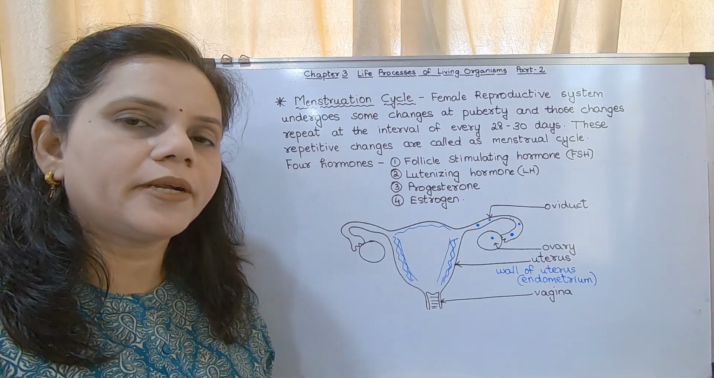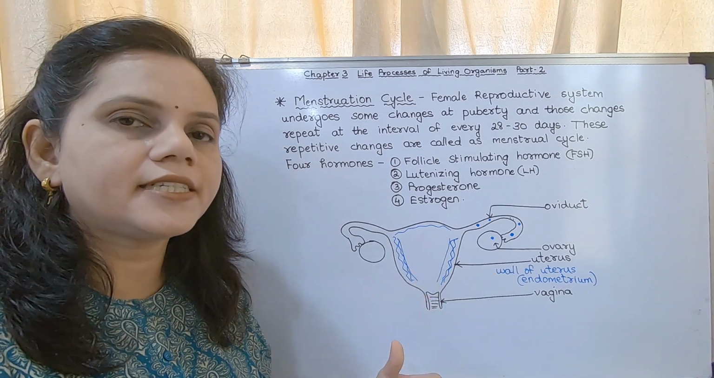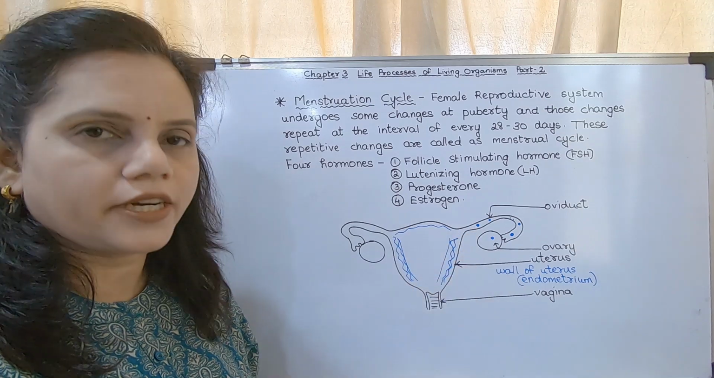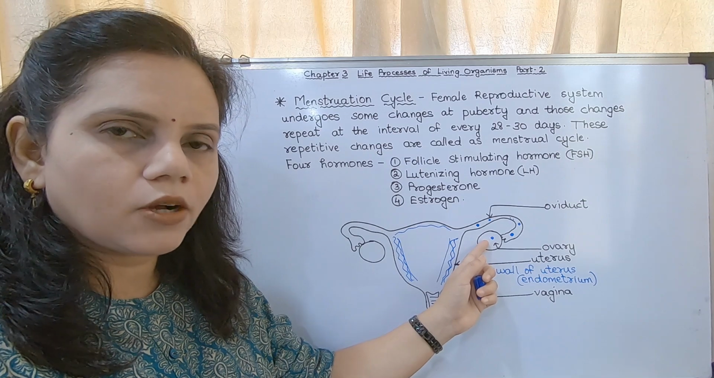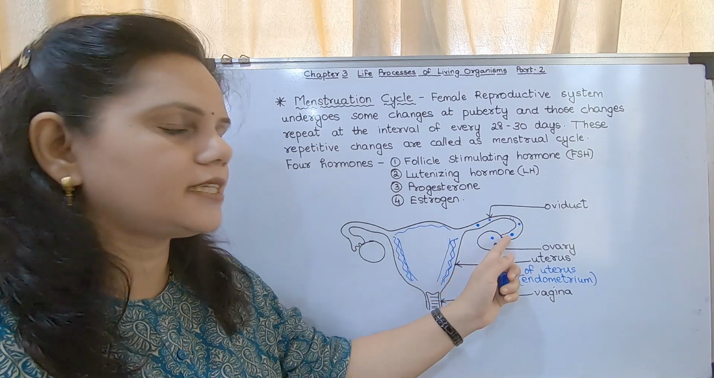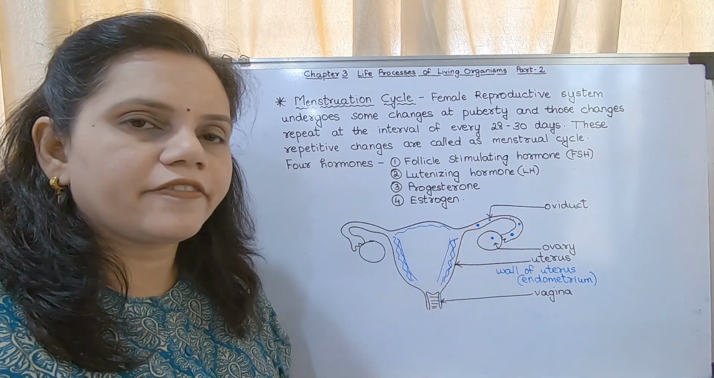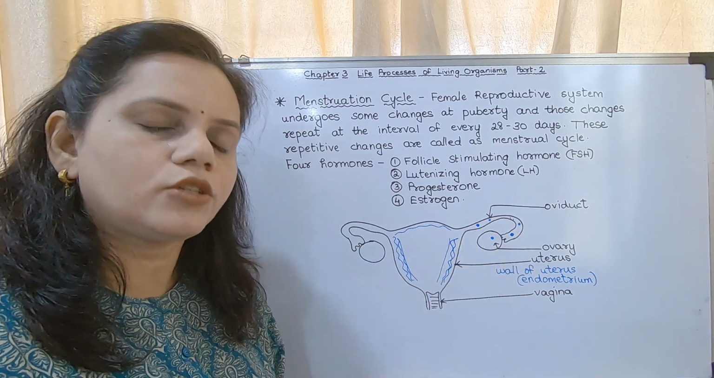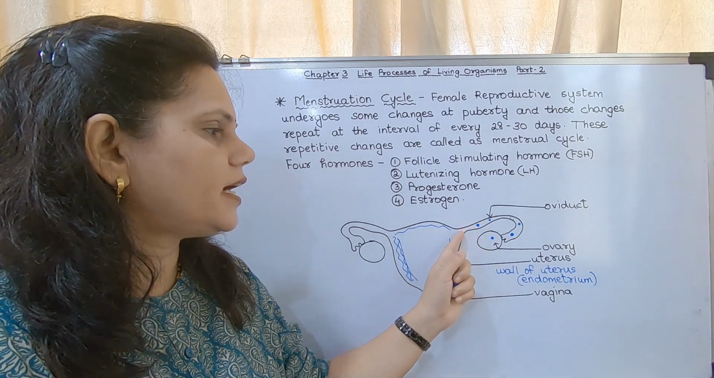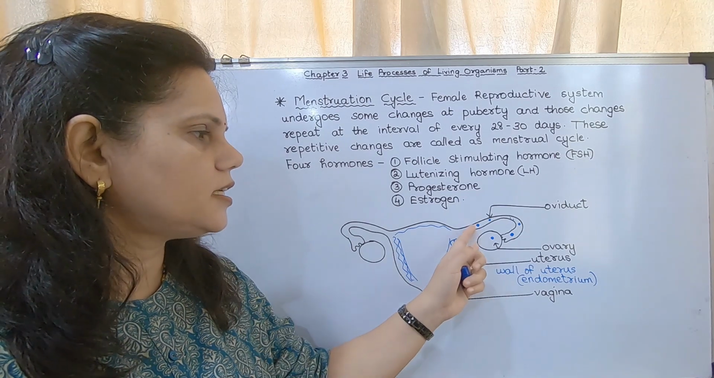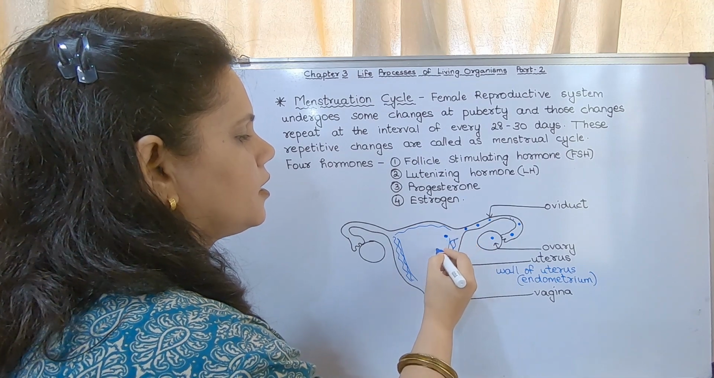That endometrium gets degenerated if there is no fertilization. I repeat, the oocyte, that is the ovum, enters into the oviduct and moves through it. It remains there for fertilization for about 1 to 2 days maximum. After that, if there is no fertilization, it will fall into the uterus.